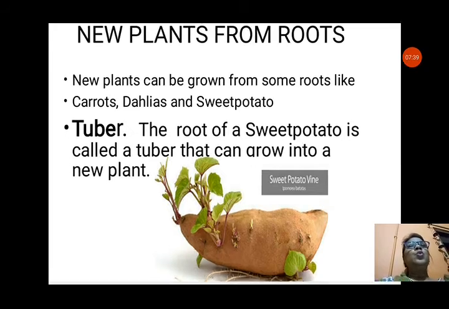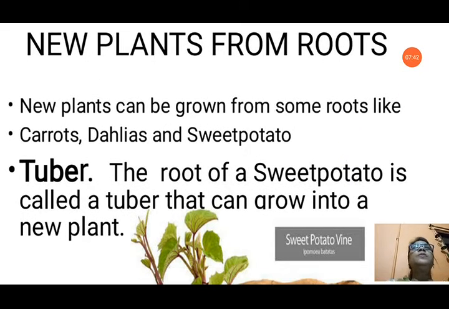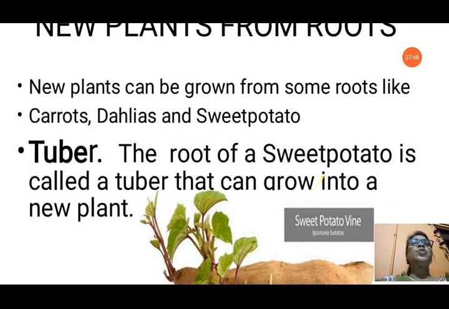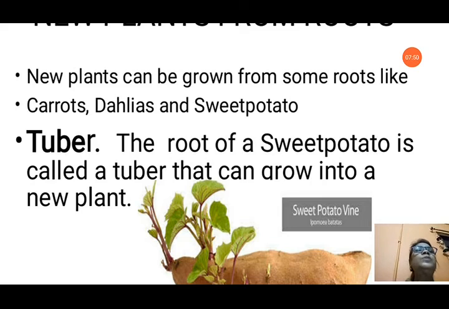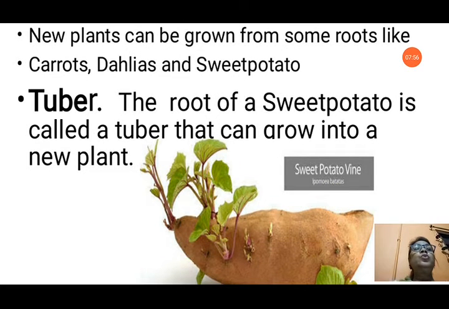New plant from roots. We have seen the different ways in which stems can grow into a new plant. Now we will see about the new plants from roots. New plants can be grown from some roots like carrots, dahlias and sweet potato. These are called tuber. The root of a sweet potato is called a tuber that can grow into a new plant.